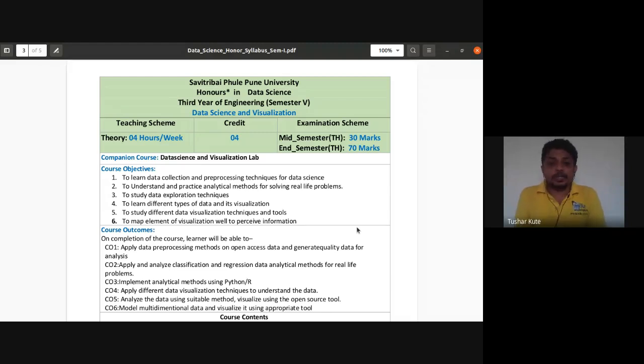Here it's mentioned why exactly we are learning this: to learn data collection, data pre-processing techniques, and to understand the practical analytical methods for solving real-world problems, data exploration techniques, and different types of data visualization. Visualization is also very important to know. I think the last unit is based on that. That also we'll see practically, what kinds of graphs, what kinds of implementation, what visualization methods are there, step by step throughout.